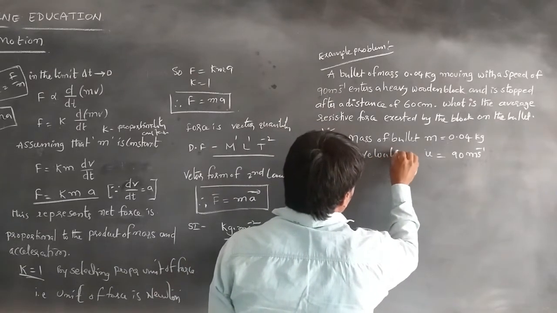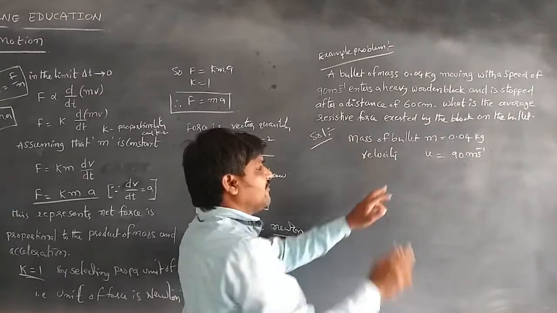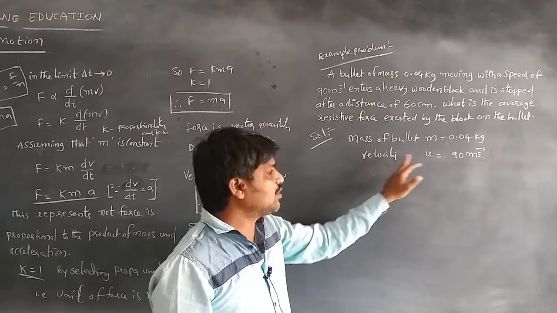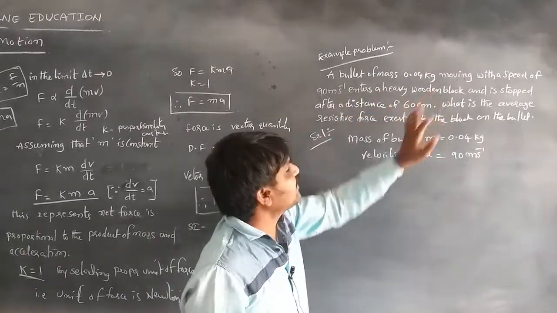So the bullet of mass 0.04 kg is moving with initial velocity u equal to 90 meter per second, and it enters a heavy wooden block.